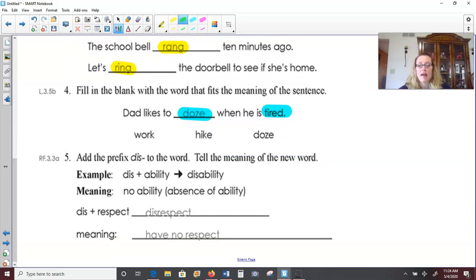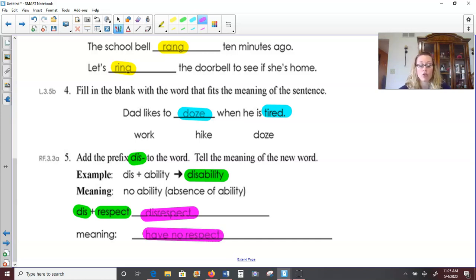Okay, number 5, add the prefix dis to the word and then tell the meaning of the new word. Dis plus ability makes the word disability, and it means to have no ability. So if we add dis and respect together, we're going to get the word disrespect. And since dis means no, the meaning is no respect, having no respect.